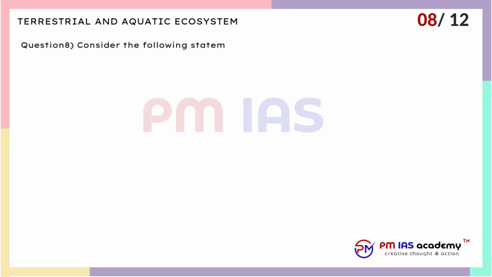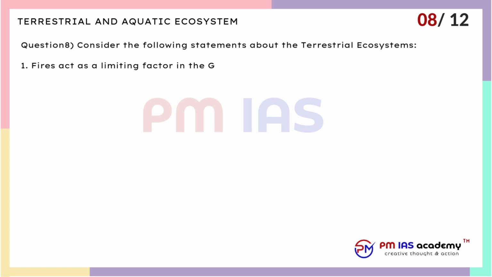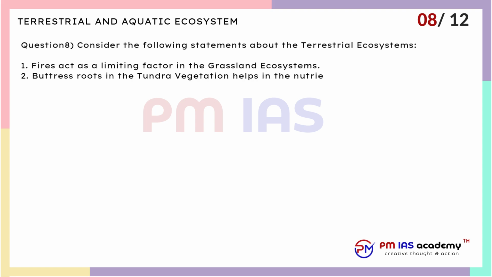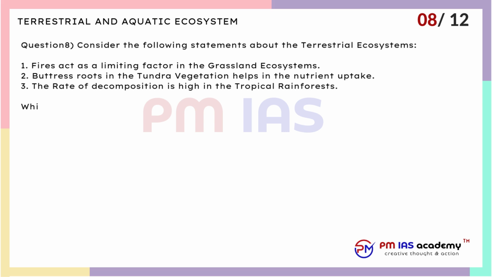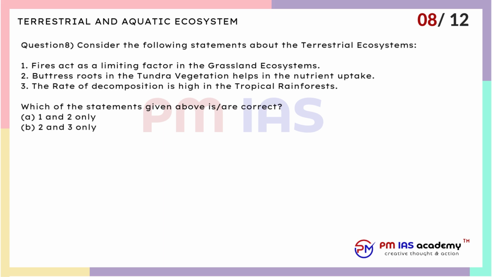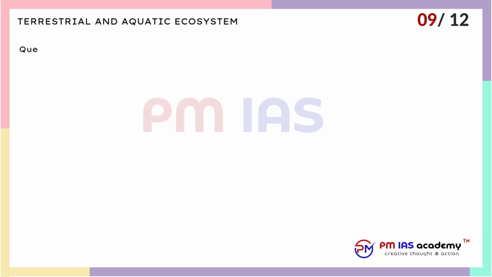Question 8. Consider the following statements about the terrestrial ecosystems. 1. Fires act as a limiting factor in the grassland ecosystems. 2. Buttress roots in the tundra vegetation help in the nutrient uptake. 3. The rate of decomposition is high in the tropical rainforests. Which of the statements given above are correct? A. 1 and 2 only. B. 2 and 3 only. C. 1 and 3 only. D. 3 only.